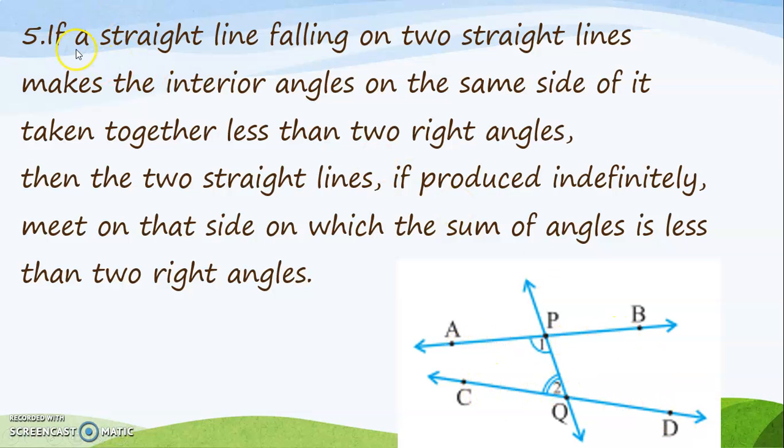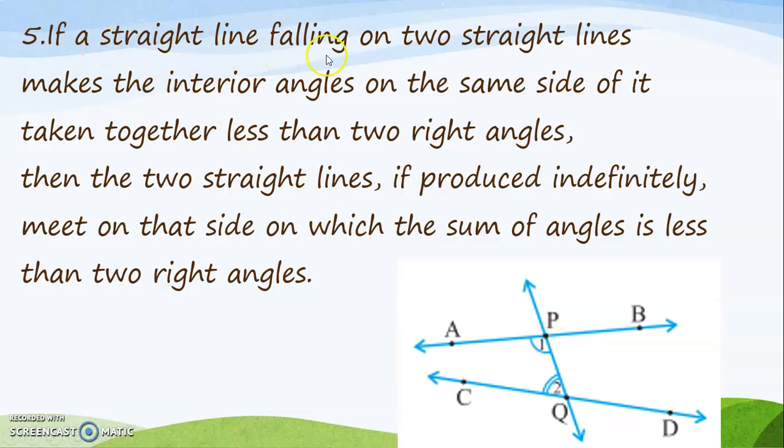So if a straight line falling on two straight lines makes the interior angles on the same side of it, these are the interior angles: angle APQ, angle CQP. These are two interior angles. Another two interior angles are angle BPQ, this angle, and angle PQD, this angle. So these are two interior angles.